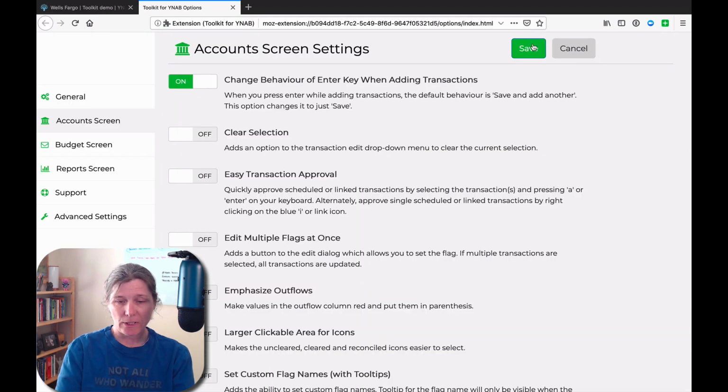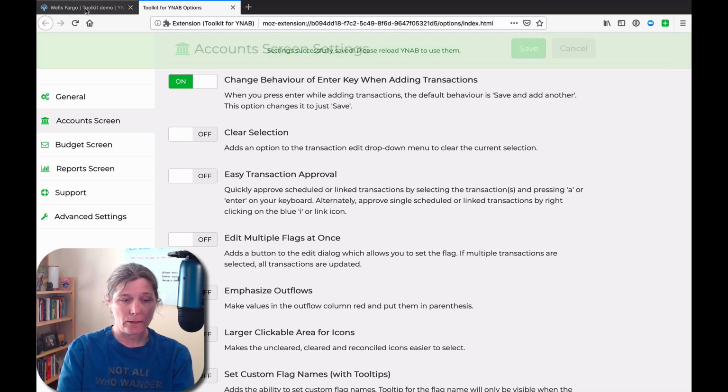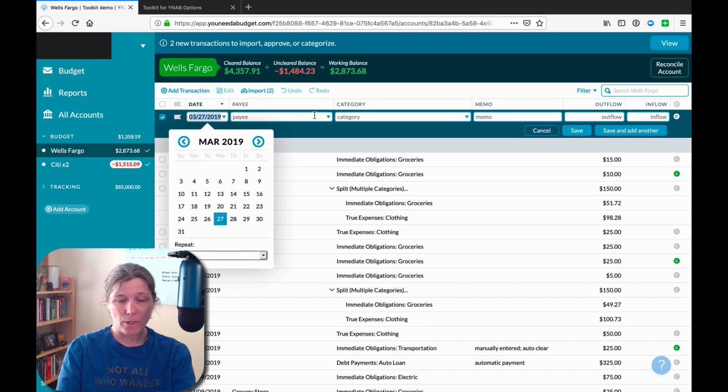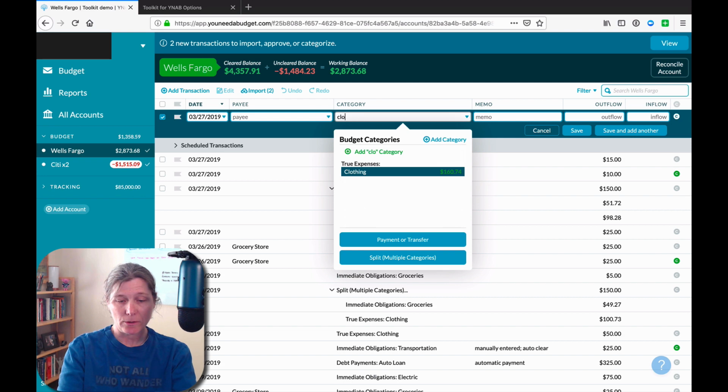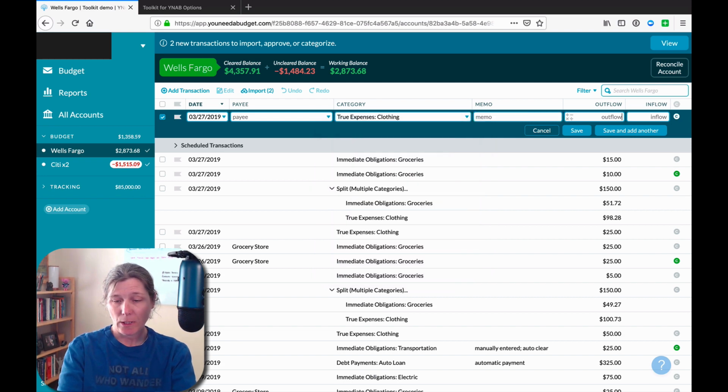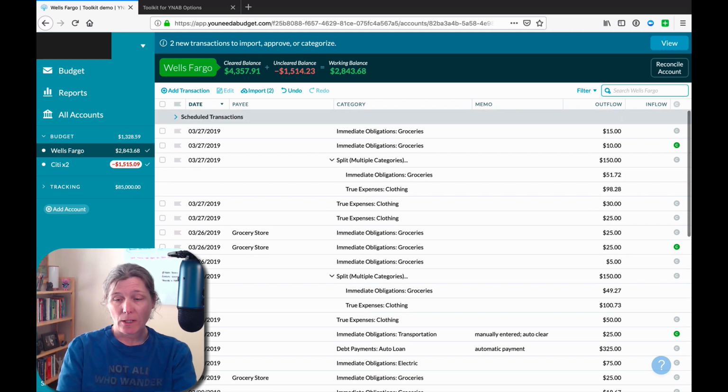But if we turn this setting on in the toolkit and come back in here and create another transaction, I'm going to buy more clothing, and this time I'm going to spend $30. Now, when I hit the return key, because the details are filled out, it's done. It just saved it, and it didn't assume that I wanted to add another.